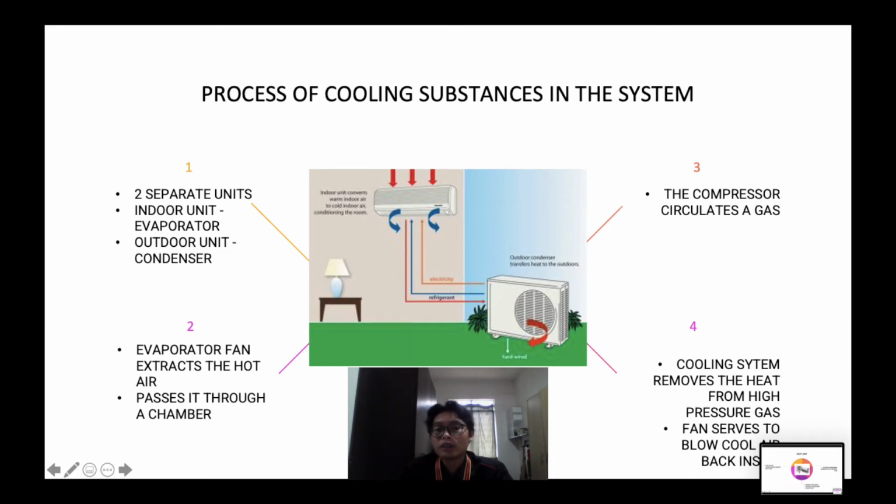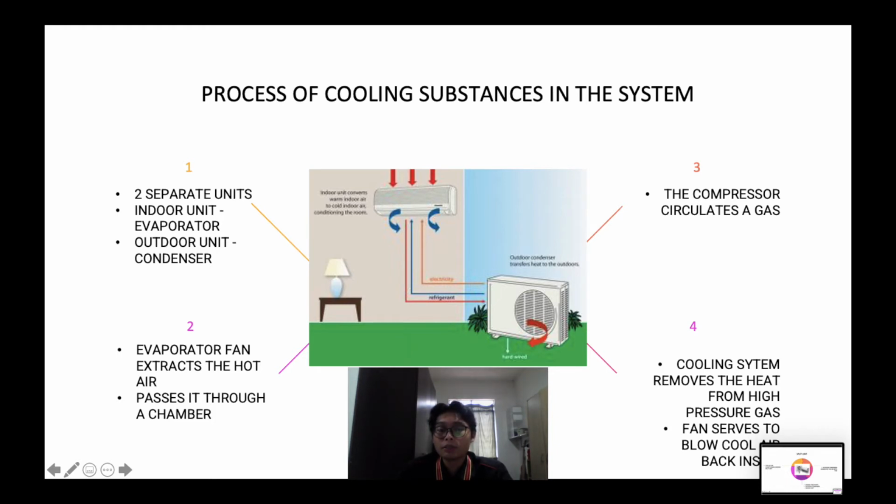These two components are connected by a series of electrical wires and copper pipes. Inside the house, the evaporator fan extracts the hot air and moisture from the air and passes it out through a chamber containing the liquid. The compressor circulates a gas, increasing the pressure and temperature, while it is compressed through a series of pipes.